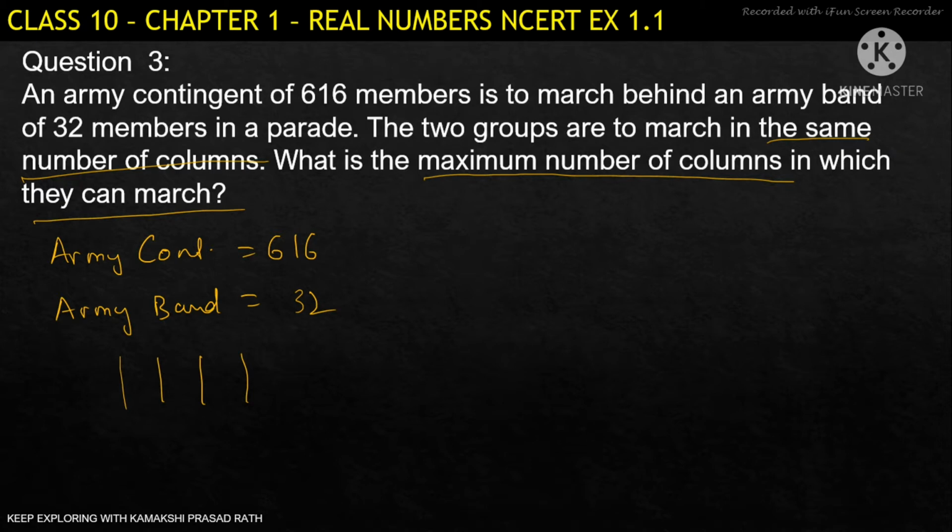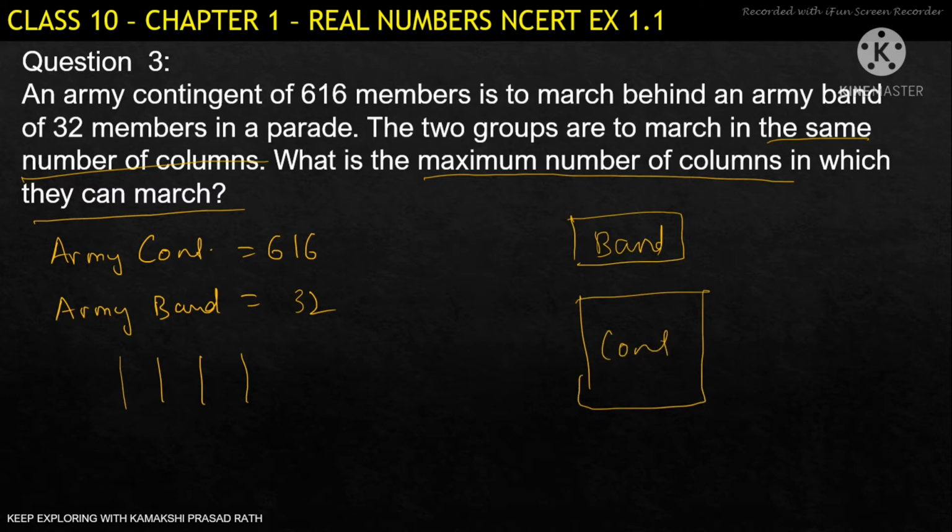So to understand the question, let us see here. Suppose the band is walking here, and behind it we have an army contingent. Now it says that both the groups have to march in the same number of columns. That means if the band is formed into 4 columns, this contingent also has to make 4 columns only. So whatever the number of columns, both should be the same, and we have to find the maximum possibility of that.